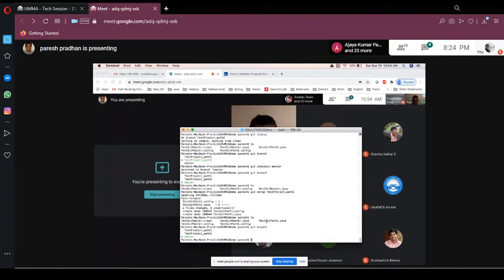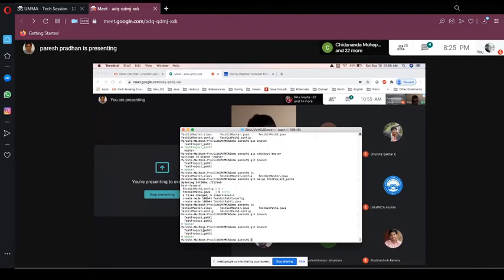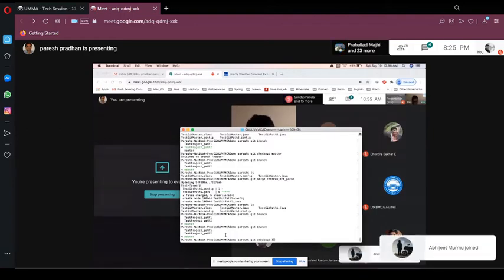Now if you see, the master has path 1 and path 2. Let me check where I am. Git branch. And now we are in master. So let's move to the path 2 branch. Git checkout. Okay, so I switched to path 2.